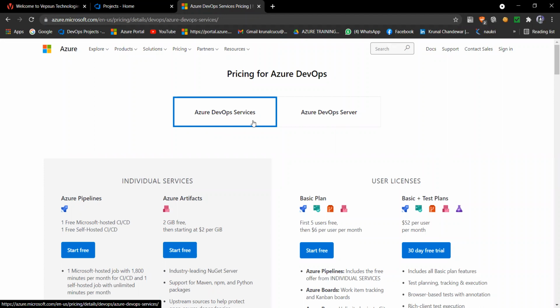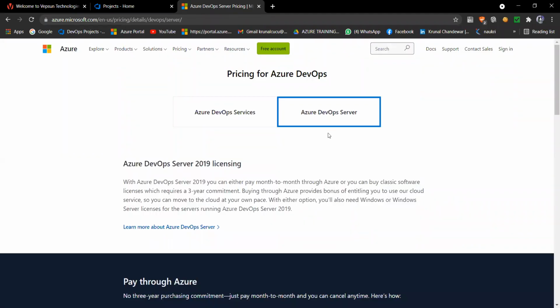These are Azure DevOps Services. But if you want to migrate or work with on-premise, at that time you go with Azure DevOps Server. For Azure DevOps Server, you can't get it like this; you should have a license copy for that.